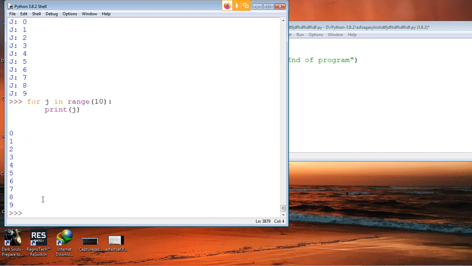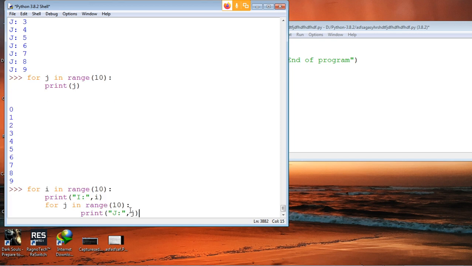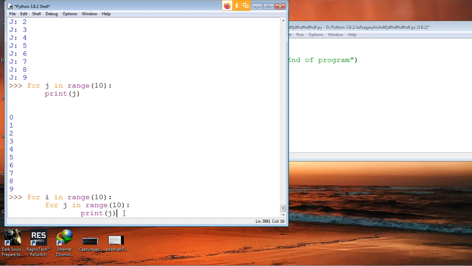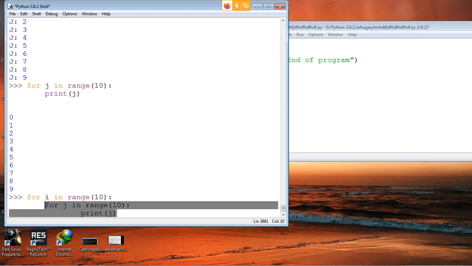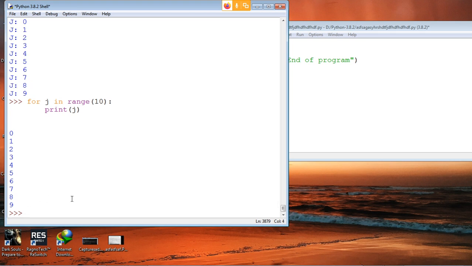So essentially this for j in range will happen as you saw here. Okay, wait, I'll remove this and make it more simple. So this thing only we are talking about: for j in range 10. This thing here is going to happen 10 times.